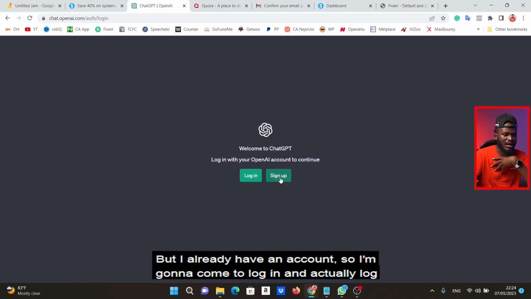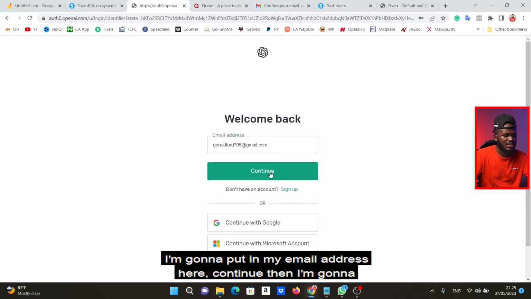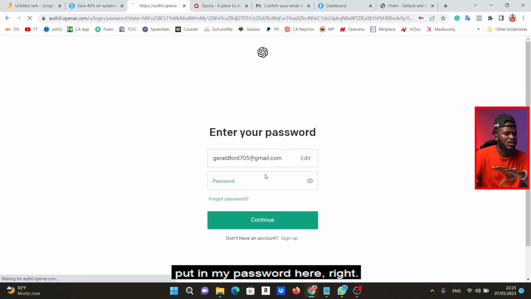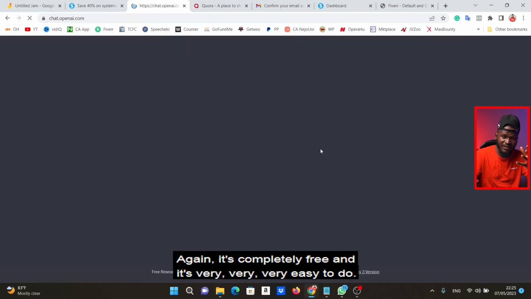But I already have an account, so I'm going to come to login and actually log into my own account on ChatGPT. I'm going to put in my email address here, continue. Then I'm going to put in my password here, right? Then I'm going to hit continue, and I'm going to be logged into ChatGPT. Again, it's completely free, and it's very, very easy to do.